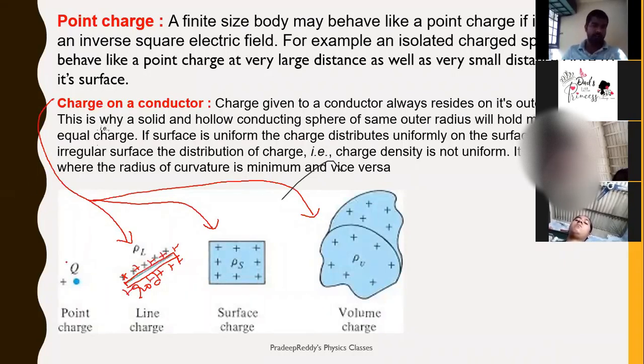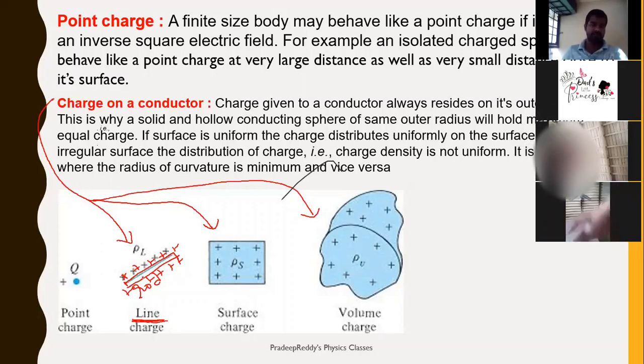Now, in a point-sized charge, the whole charge is concentrated at one single point. But for a line charge, as this is called, the charge is residing completely on the line because the shape is in the form of length. Therefore, charge is residing on the line. Therefore, it is called as